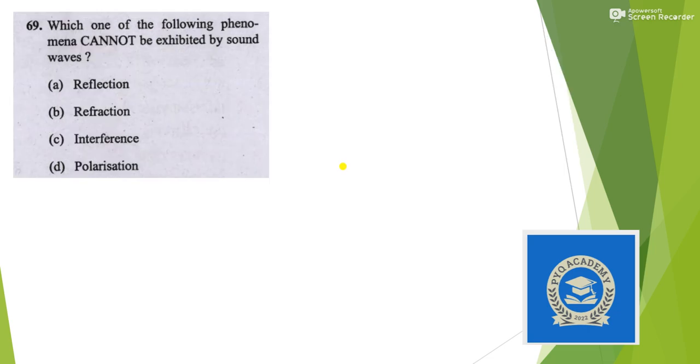Next, which one cannot be exhibited by sound waves? So you must have read about reflection and refraction till class 10, and these two phenomena, interference and polarization, are given in class 12. Interference is possible but polarization is not possible. Interference is the superimposition of two or more waves. So this is possible in case of sound wave, but polarization is not possible. So answer is option D.